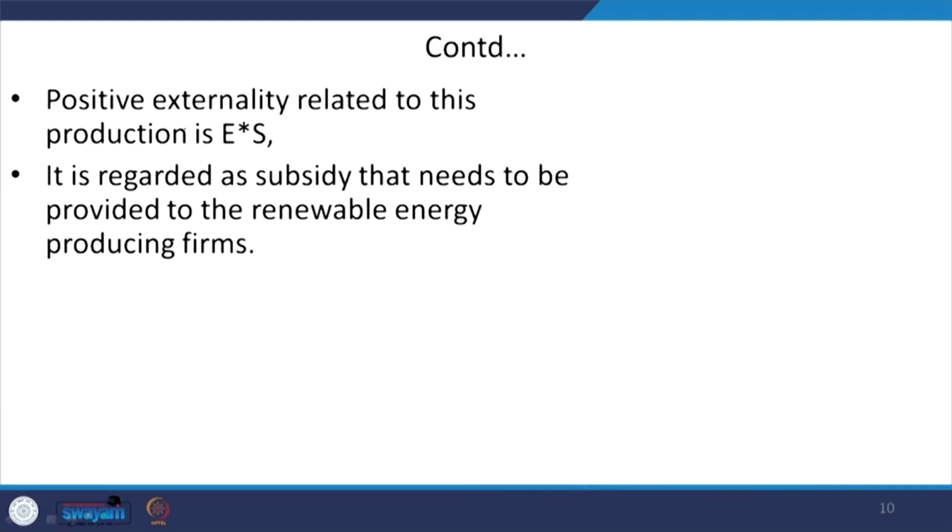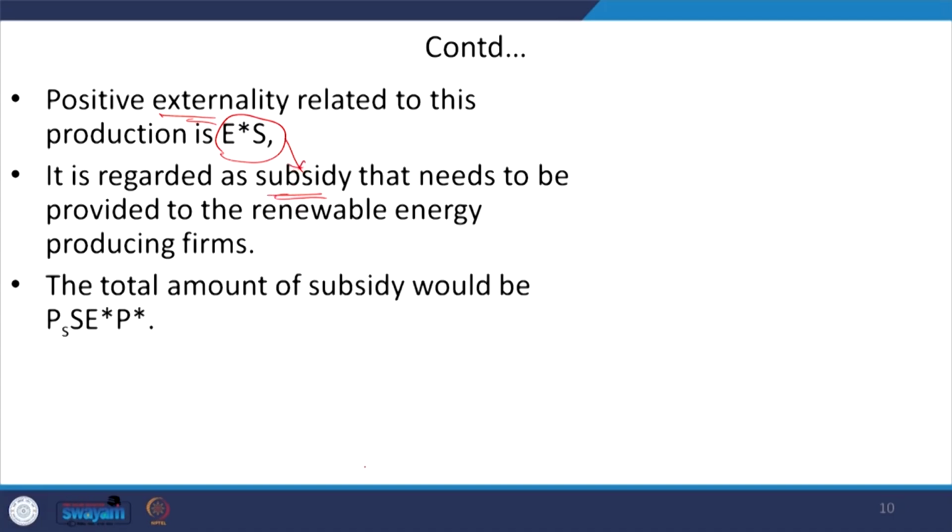So, the positive externality that is related to this level of production is defined here as E star S, and this is also regarded as the subsidy because this amount is equivalent to your subsidy amount that must be paid in order to internalize these externalities. So, now what is the total amount of subsidy that the farm will be getting? So, this is the rectangle area. So, this rectangle area is the PS A C P star, right. So, that we can actually repeat here.